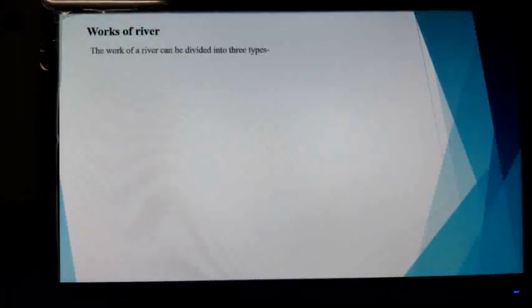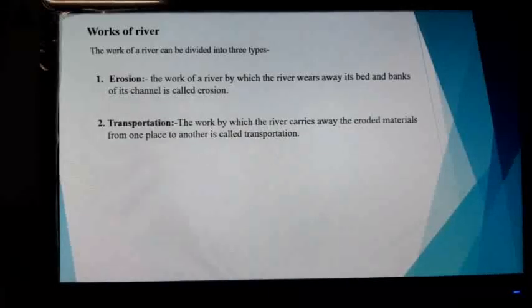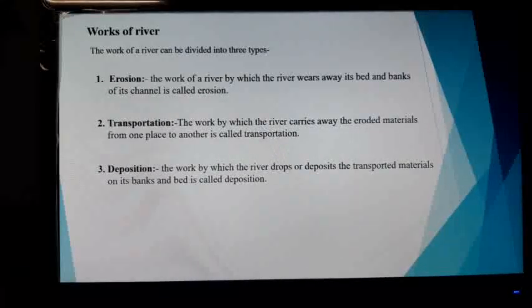Now, works of a river. The work of a river can be divided into three types. First, erosion. The work of a river by which the river wears away its bed and banks of its channel is called erosion. Transportation. The second work, actually, the work by which the river carries away the eroded materials from one place to another place is called transportation. Third, deposition. The work by which the river drops or deposits the transported material on its banks and bed is called deposition.